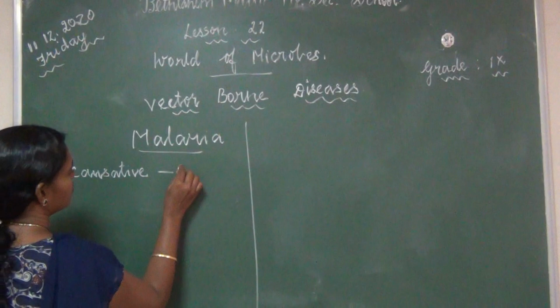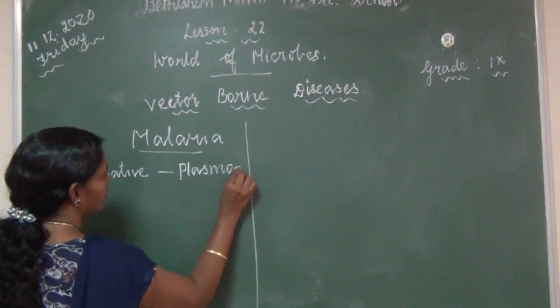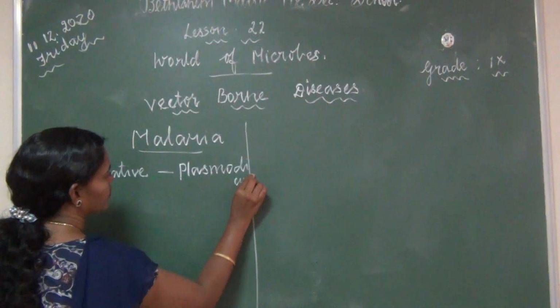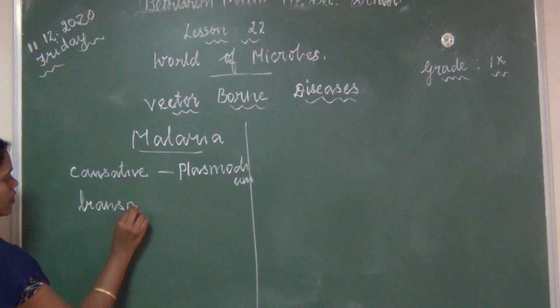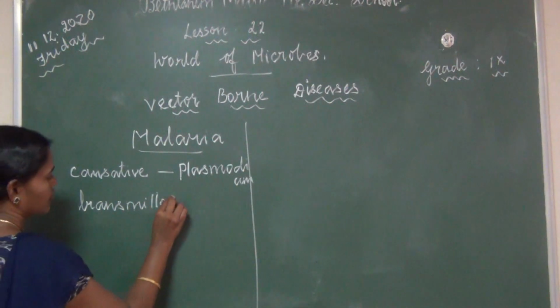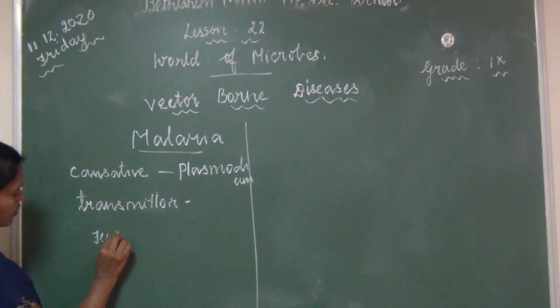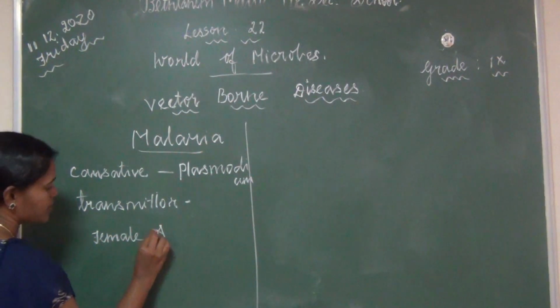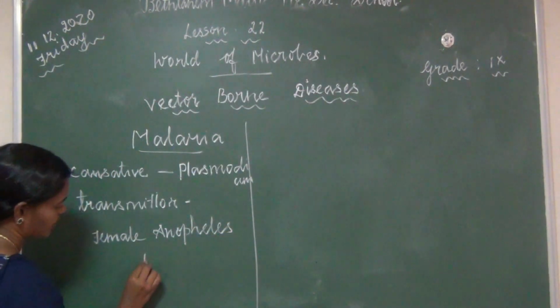Causative organism, Plasmodium. Transmitter, female Anopheles mosquito.